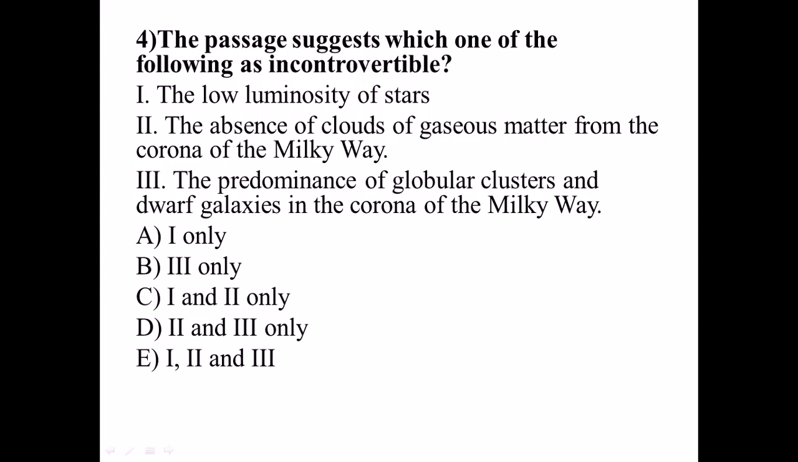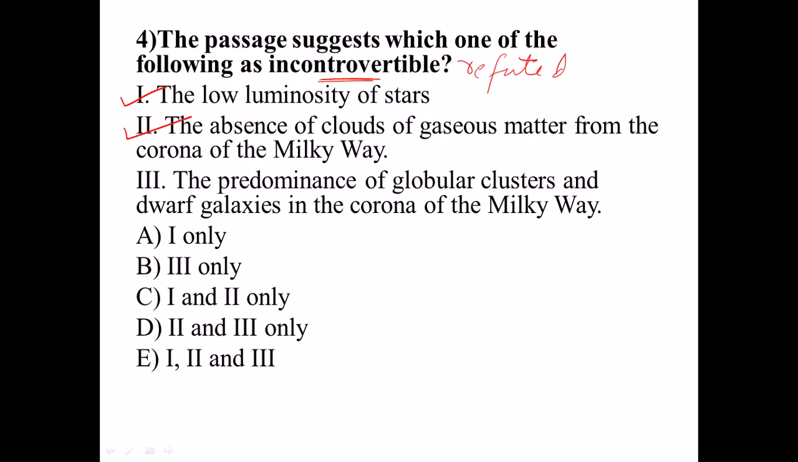Moving on to the fourth question. The passage suggests which one of the following as incontrovertible. Incontrovertible means which cannot be refuted. So what cannot be refuted? The low luminosity of stars. According to the passage, the old stars have low luminosity. So one is correct. The absence of clouds of gaseous matters from the corona of the Milky Way. Exactly, we just discussed it, that no one has detected till now. So therefore the second is also a correct option.